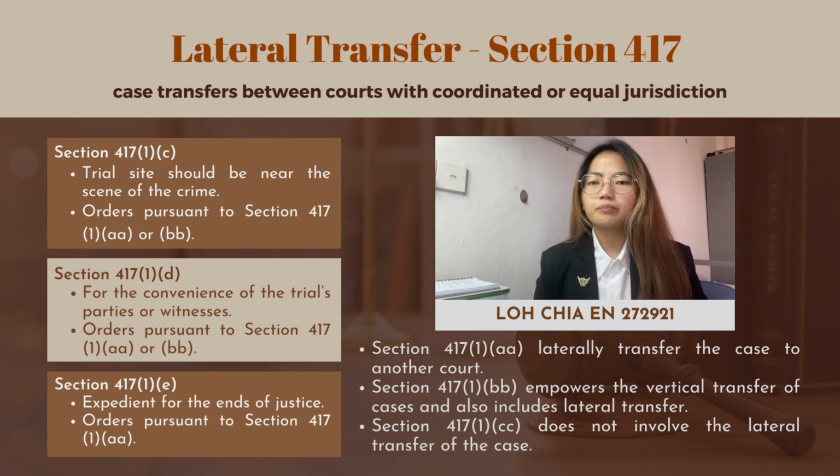Lastly, the court may order transfer of a case for the ends of justice as provided under Section 417 subsection 1e. Only when the grounds are met may the High Court make an order set out in Section 417 subsection 1aa and bb, whereas 1cc does not involve the lateral transfer of the case.